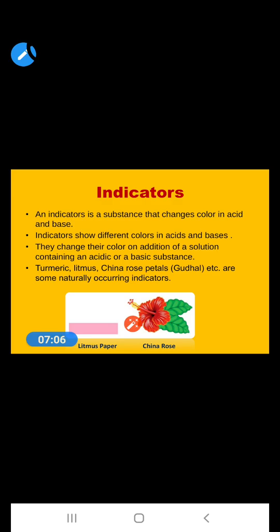A few indicators are turmeric, China rose petals and litmus, which are some natural indicators. As you see in this figure, this is a China rose. We can say it is gudhal in Hindi, and this is a litmus paper. With the help of these two natural indicators, we can identify the solution.